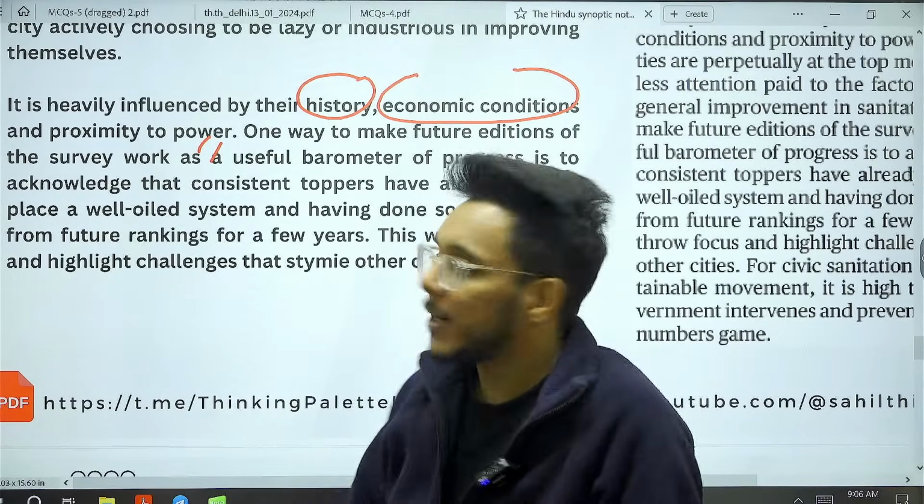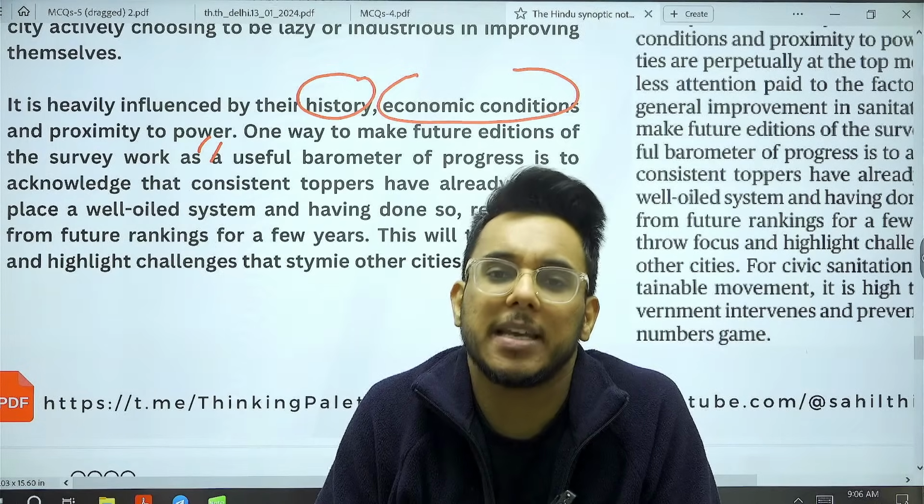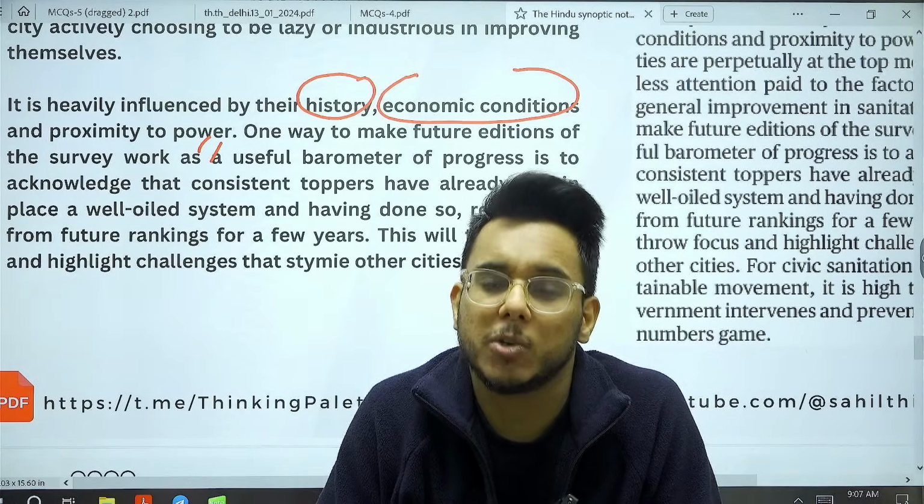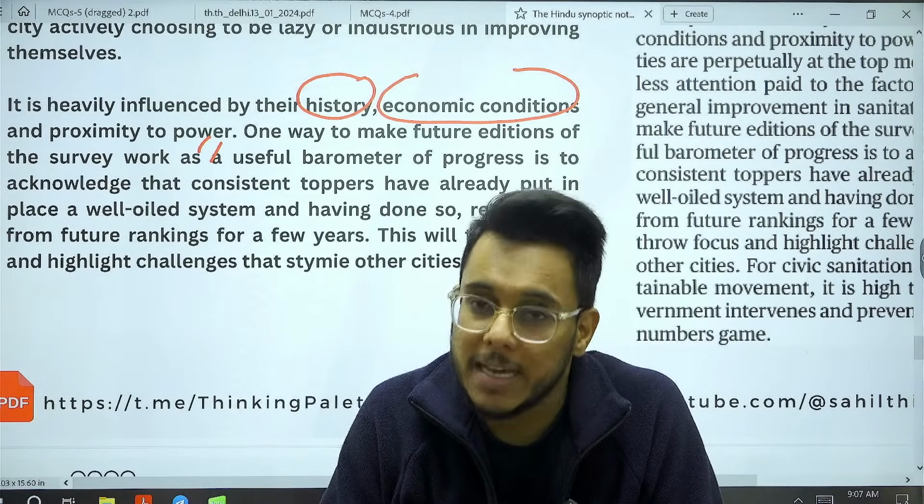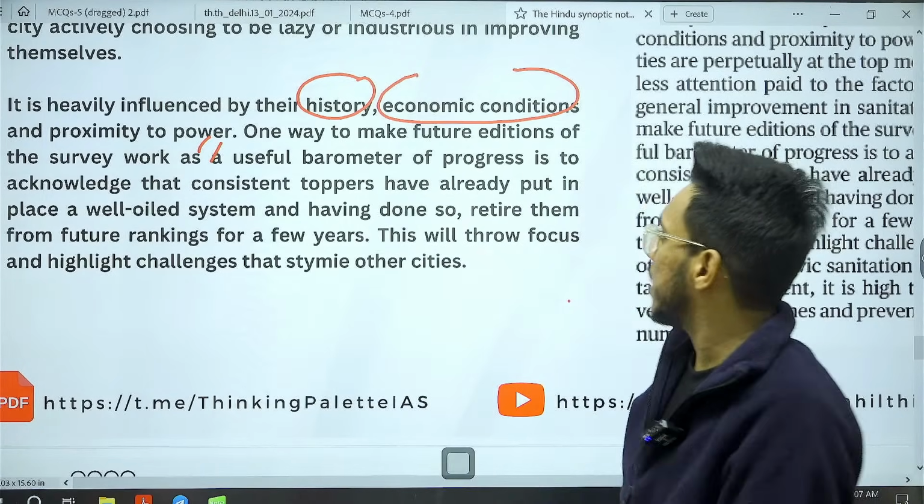Then proximity to power. Some of the cities have seen chief ministers getting elected from them. Certain constituencies are the chief minister's constituency. There they have worked a lot. Then economic conditions. All these factors play a very important role.